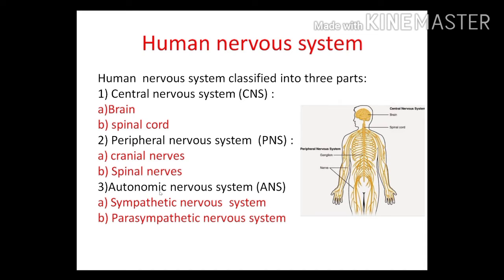So let's go to the autonomic nervous system. This system also has two parts, the sympathetic nervous system and the parasympathetic nervous system. Mostly this system is responsible for involuntary processes. In our body, the involuntary processes are carried out and controlled by our autonomic nervous system.